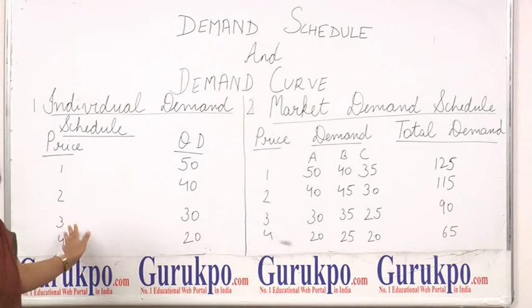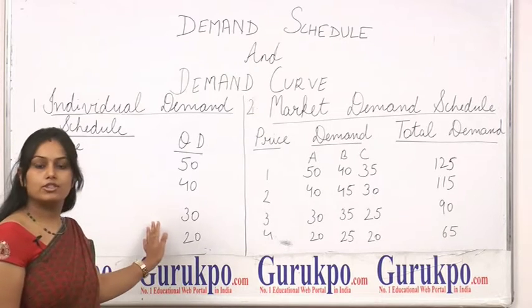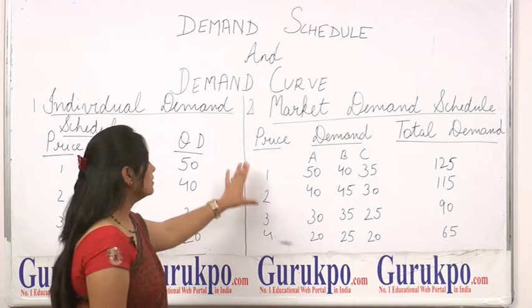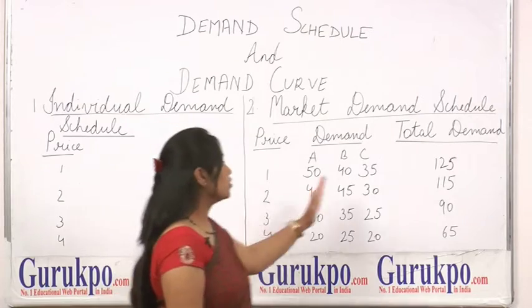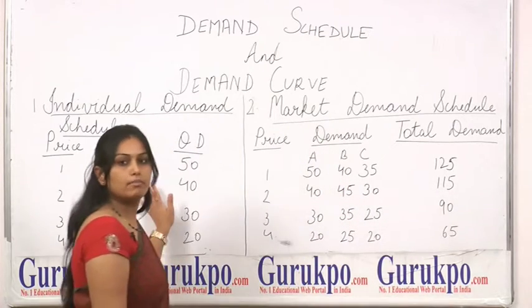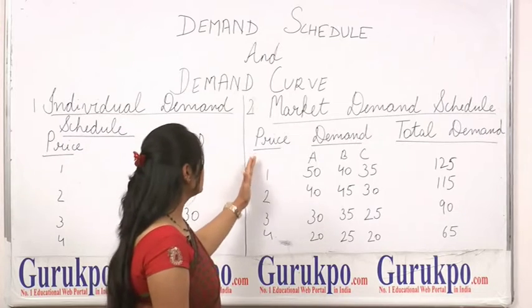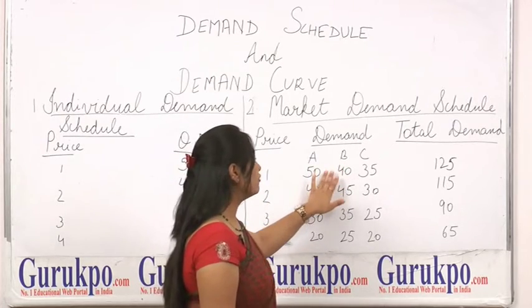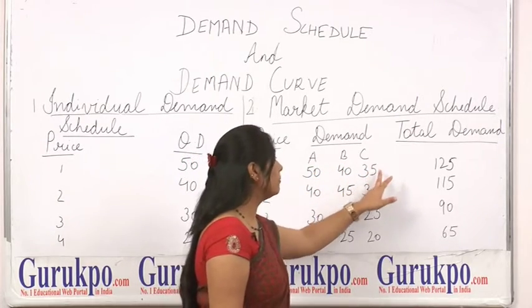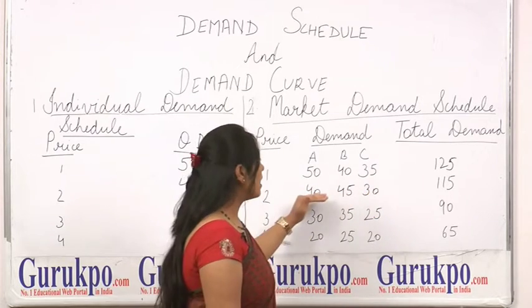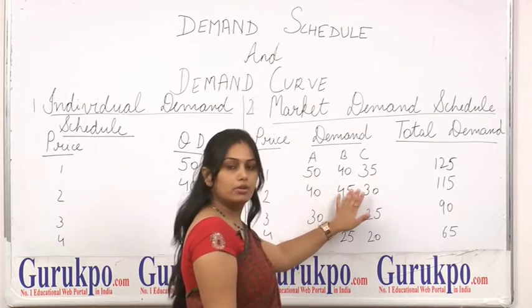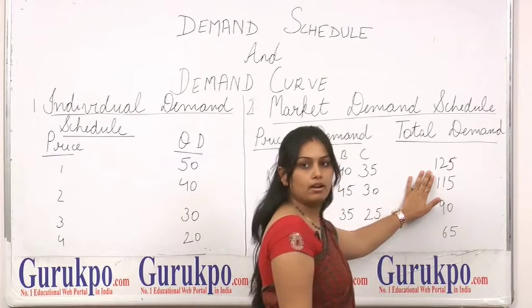This is the aggregate of all the individual demand schedules. That means when we sum up all the individual demand schedules, it will come under market demand schedule. This table shows the different price levels and the total quantity demanded of all the individual demand schedules. For example, price is 1, demand from dealer A is 50 units, demand from dealer B is 40 units and demand from dealer C is 35 units.